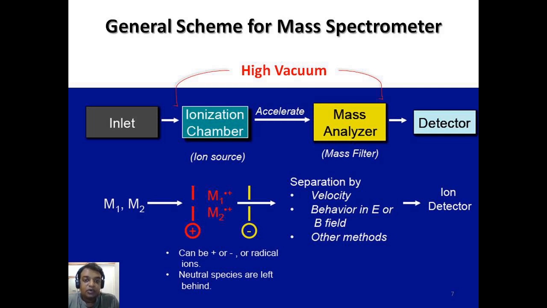These cations move towards acceleration, but the anions are again converted into radicals or radical cations by losing electrons. These radicals are again fragmented to form cations and anions, and radical cations move towards conversion to cations.